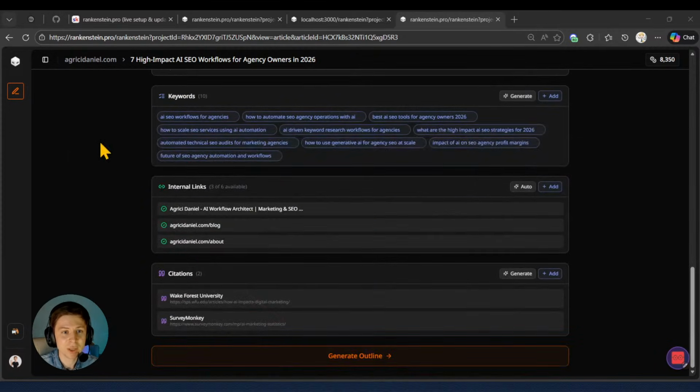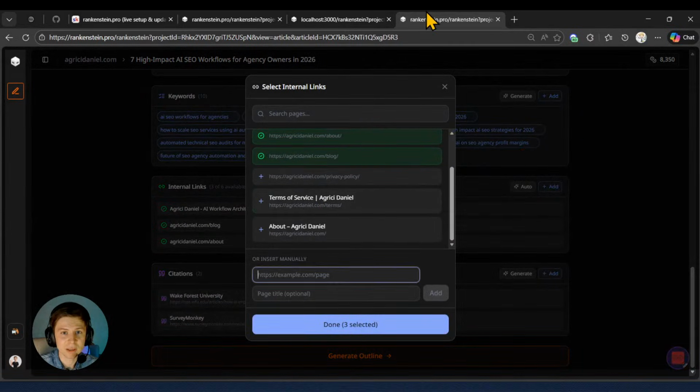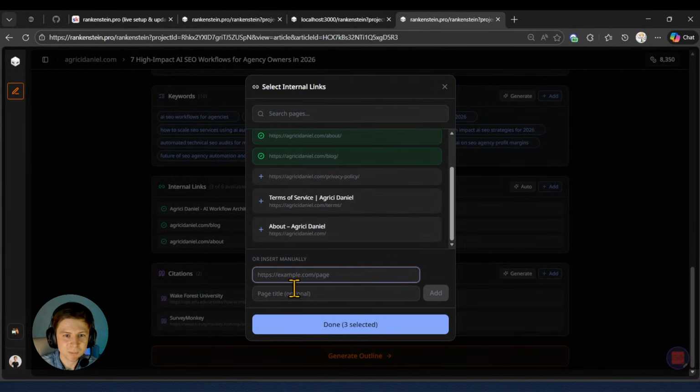Moving further down, here we have the keywords that the system selected for us based on search volume, competition, and everything else. Here we also have the internal links that the system selected automatically. Of course, if you want, we can add any other. Like, let's say here, I'm just going to add our AI Marketing Hub Pro community just to be there inside the blog.